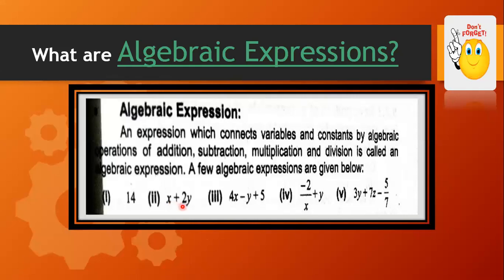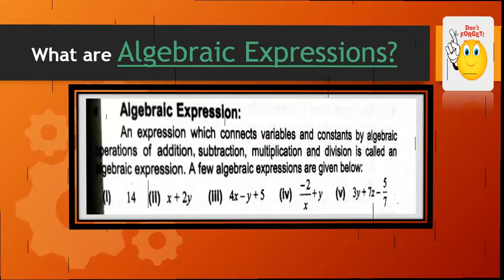Next is x plus 2y, 4x minus 5 plus 5. Now see the operations that are used here are minus or subtraction and addition. Minus 2 over x plus 5, sorry y, and 3y plus 7z minus 5 over 7 are some examples of algebraic expression. Any confusion in it? Okay, thank you so much. Let's move towards the next slide.